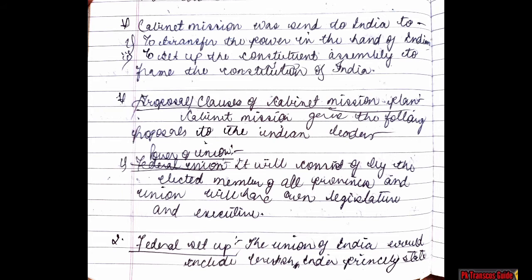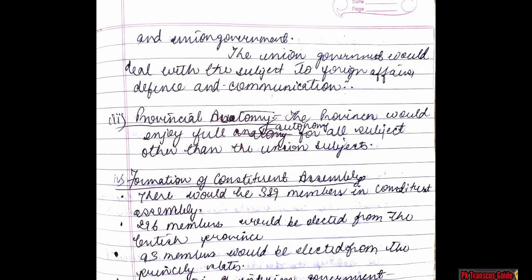It will consist of the elected members of all provinces, and the Union will have its own legislature and executive. Second, federal setup. The Union of India would include British Indian provinces and princely states, and the Union government would deal with the subjects of foreign affairs, defense and communication. Now the third subtopic, we have provincial autonomy. Provinces would enjoy full autonomy for all subjects other than the Union subjects.